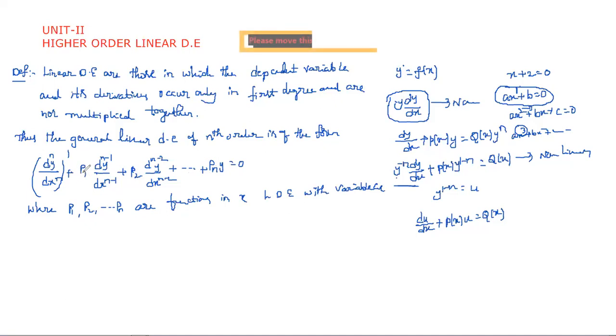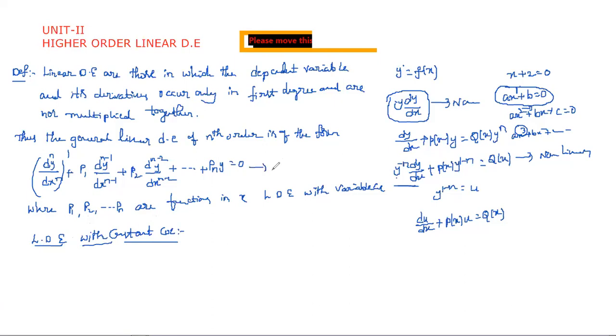P1 of X is a variable in terms of X, and this is also a variable in terms of X, and this is also a variable in terms of X. That's why we call this a linear differential equation in X with variable coefficients. Here we are going to learn the constant coefficients first, and then we go to variable coefficients. The constant coefficients case follows the same pattern. So, linear differential equations with constant coefficients.